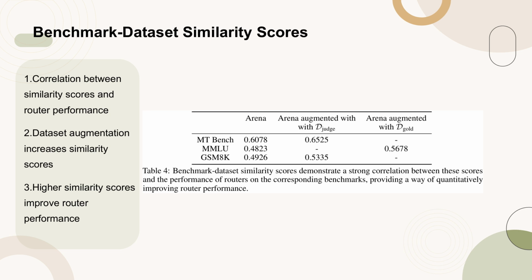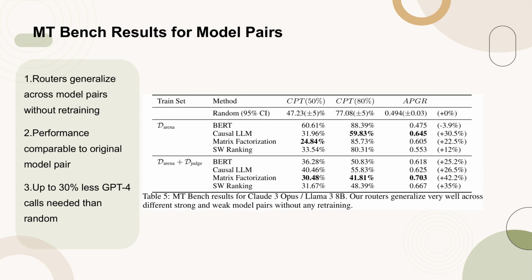This metric is also valuable for understanding the relative performance of routers across different benchmarks, such as the Arena dataset's higher similarity score with MT-Bench compared to GSM-8K and MMLU, which explains the stronger router performance on MT-Bench. Table 5 presents the MT-Bench results for the model pair Claude 3 Opus and Llama 3 8B.